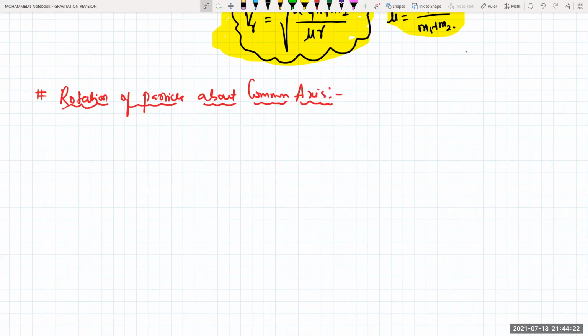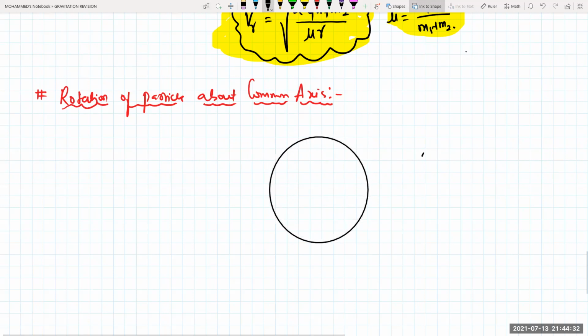Of the particle about your common axis, and both the particles will have a common velocity. Common axis. Draw the diagram for this one. So this is your particle, and one more particle is moving.